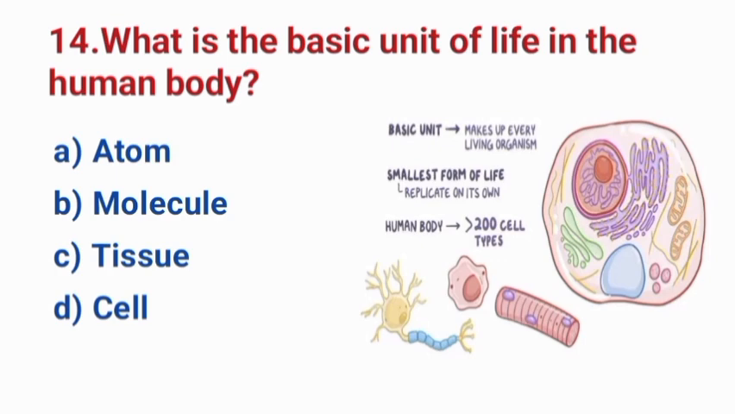Question number 14. What is the basic unit of life in the human body? A. Atom. B. Molecule. C. Tissue. D. Cell. The correct answer is option D. Cell.